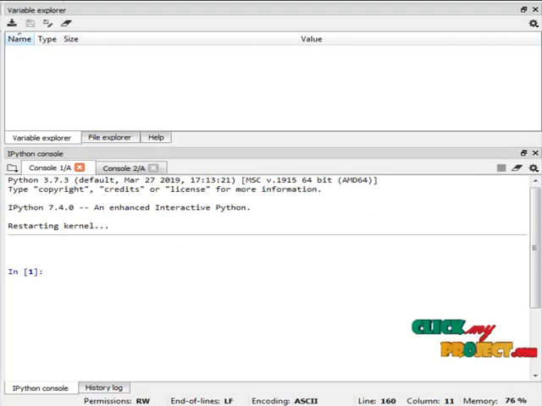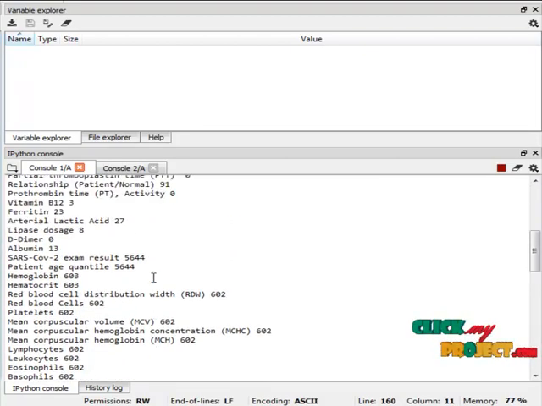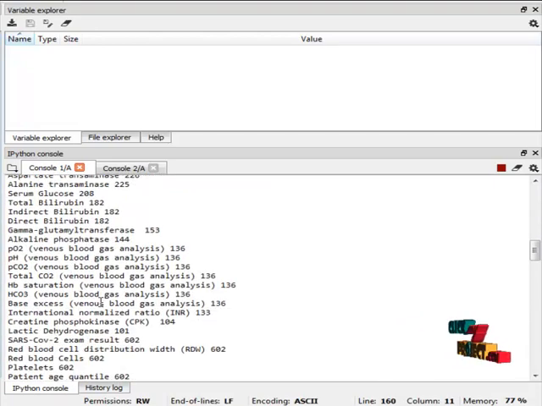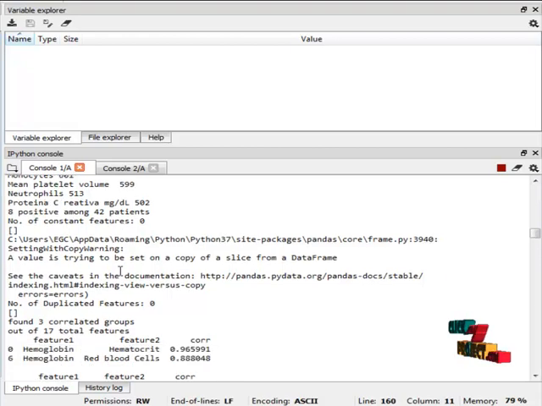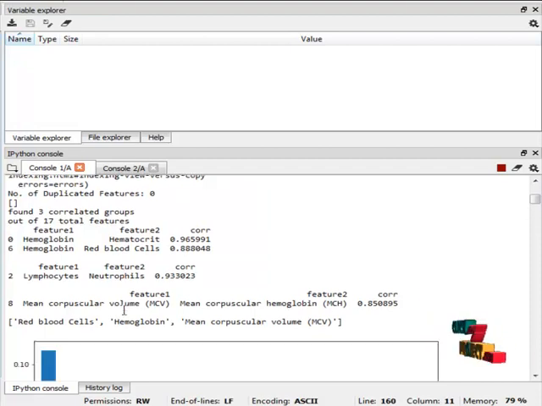I am going to run my program in Anaconda Navigator Spyder IDE. And these are all the features used in our dataset. In that, we find the constant features based on our dataset, and then we remove duplicate features and make correlated groups of some features.